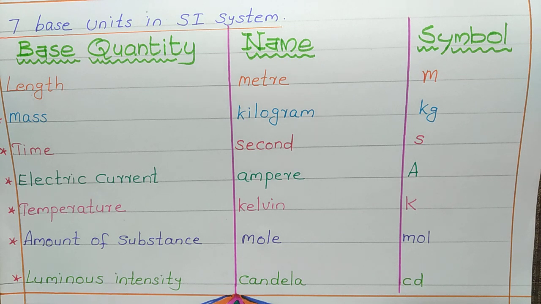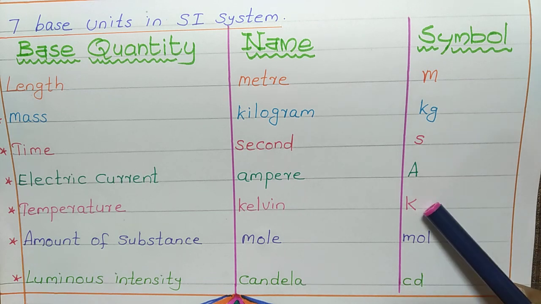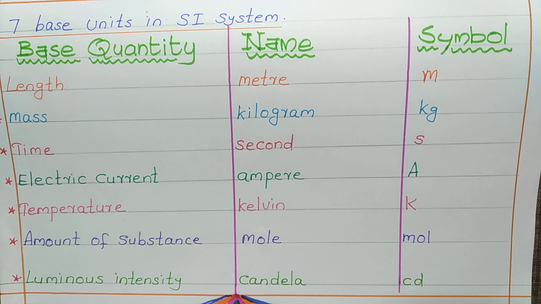Next one is temperature. Unit is Kelvin and the symbol is capital letter K. Next one is amount of substance. Unit is mole in SI system, that is M-O-L-E, mole, and its symbol is small letters mol.